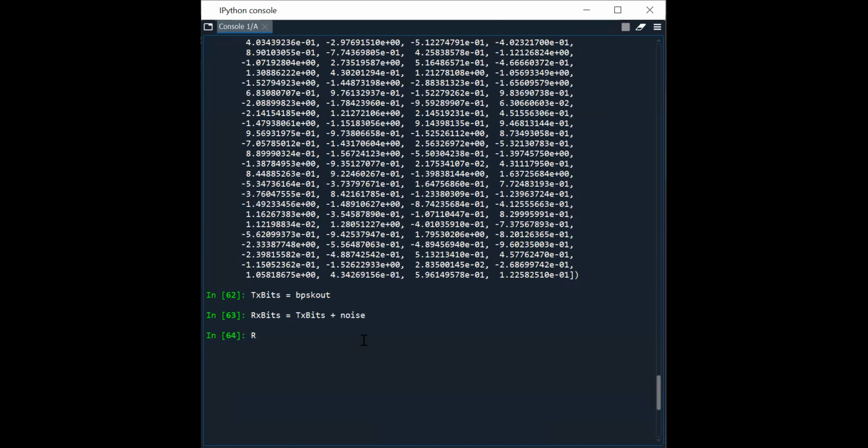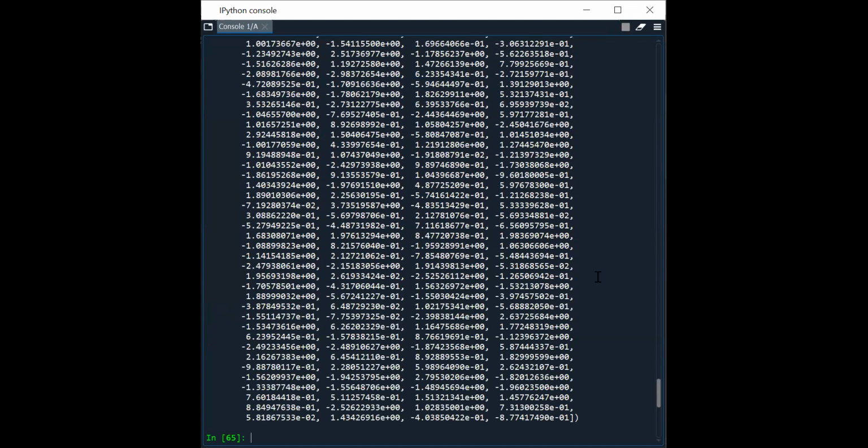Let's check what received bits is. If noise is not there, received bit is equal to transmitted bit. That is a very good case. Now the worst case scenario is there is noise added. Now let's check what received bits is now. These are the bits received.